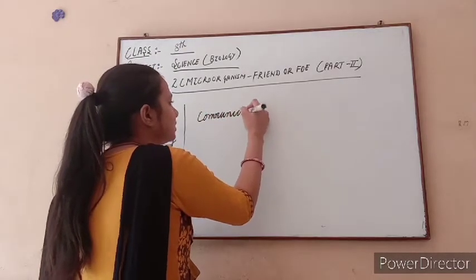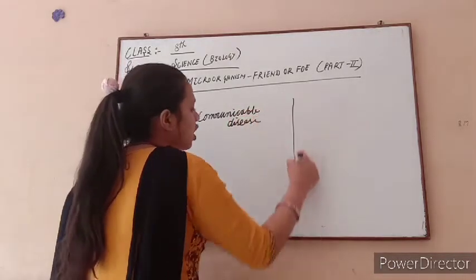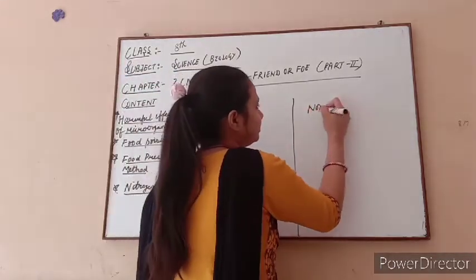Communicable disease and non-communicable disease.